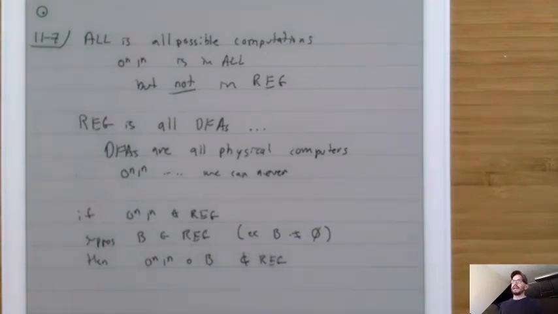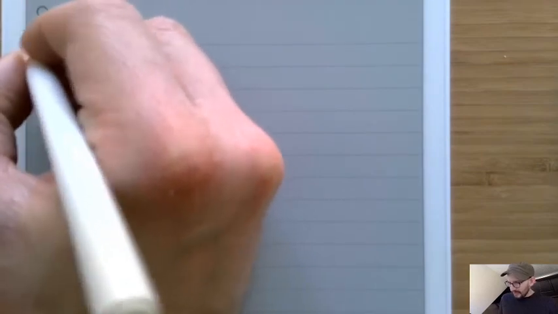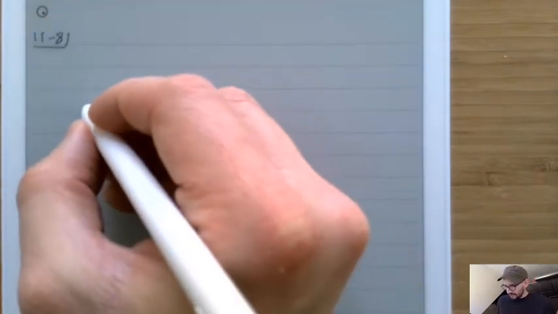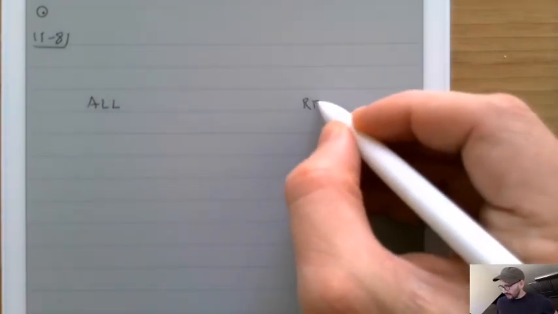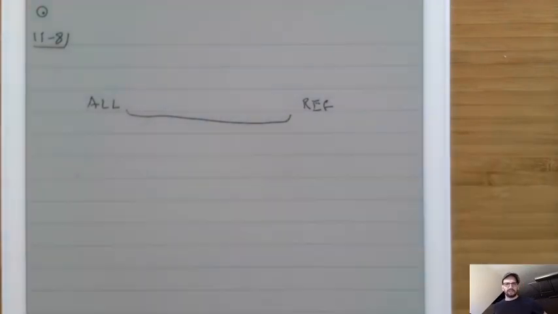At this point, we've now gotten to the place where I can reveal the structure of the rest of the class. The whole point of the rest of the class will be to take the space between all and reg and divide it up into more divisions.